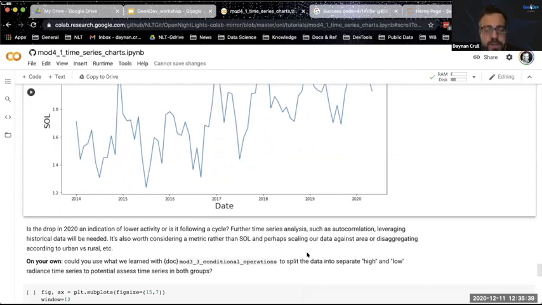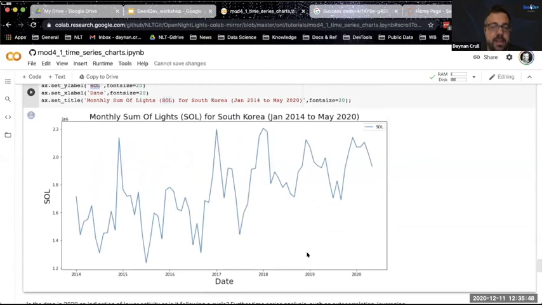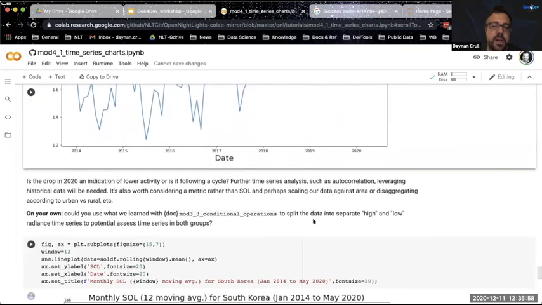And one sort of quick thought here. We were doing conditioning before on thresholds above and below radiance. We're just looking at the sum of lights for the entire country of South Korea. But let's say you wanted to look at just high intensity areas. You could create separate time series. I'll leave it to you to do this on your own.